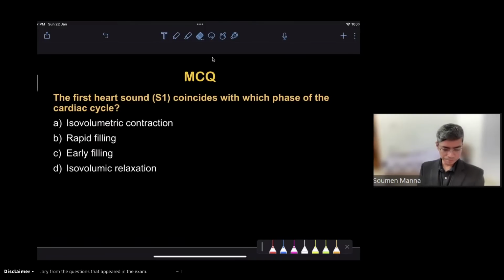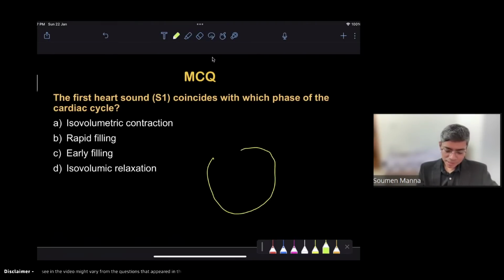Okay, I show. So whenever the first heart sound is occurring, you have to imagine like this: suppose this is the heart, and this is your superior vena cava or inferior vena cava, and suppose this is your pulmonary artery.